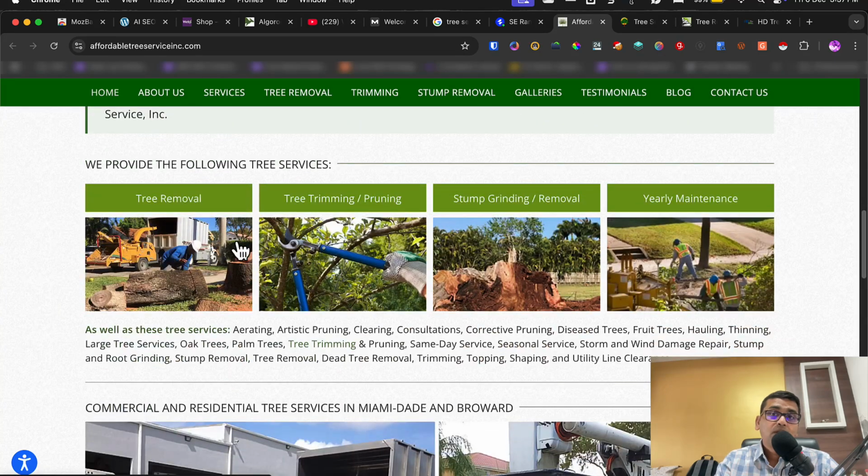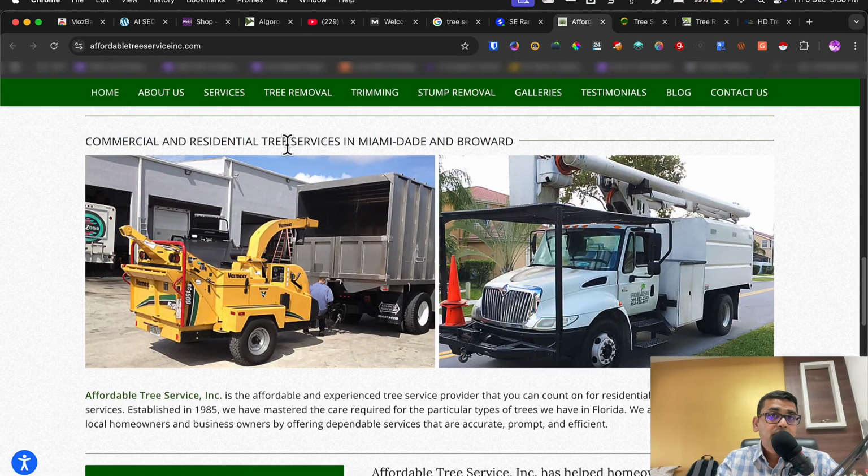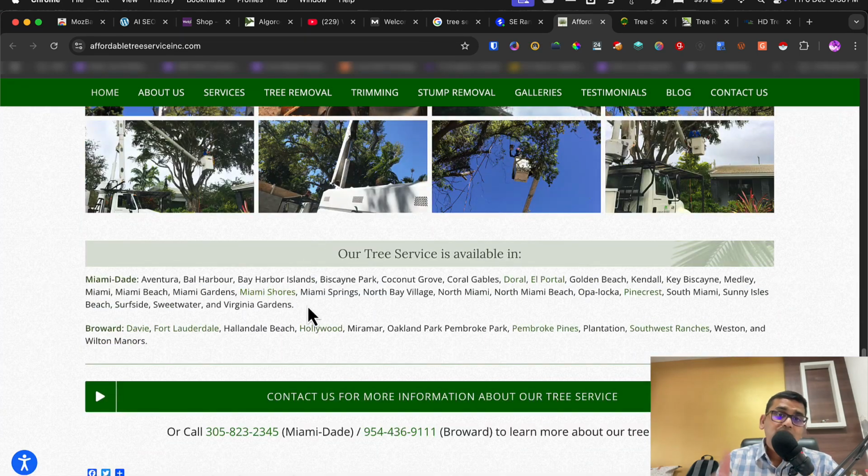And yesterday also we saw that after the H1, another company was putting those primary services. Now they are putting this here. And then they have certain commercial, residential, another way of their services. Yesterday also we saw the concrete coating related nearby cities.